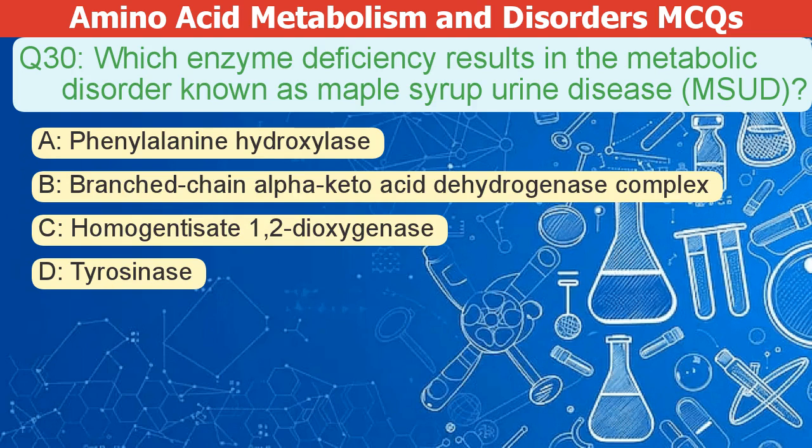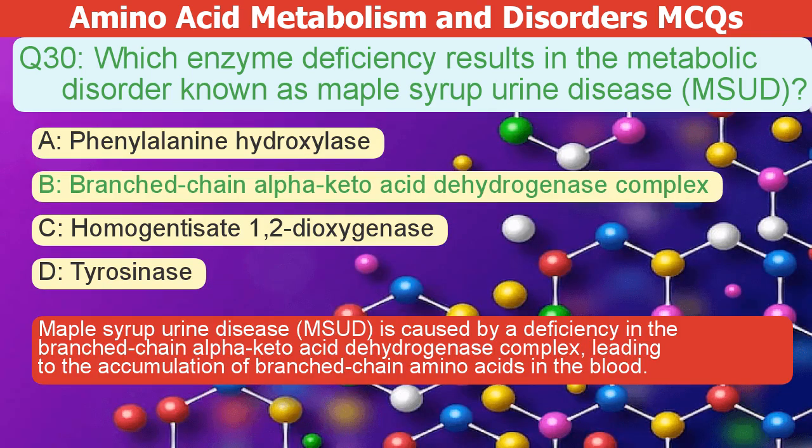Which enzyme deficiency causes maple syrup urine disease, or MSUD? A. Phenylalanine hydroxylase. B. Branch-chain alpha-keto acid dehydrogenase complex. C. Homogentisate 1,2-dioxygenase. D. Tyrosinase. The correct answer is B. Maple syrup urine disease, or MSUD, is caused by a deficiency in the branch-chain alpha-keto acid dehydrogenase complex. This leads to a buildup of branch-chain amino acids in the blood.